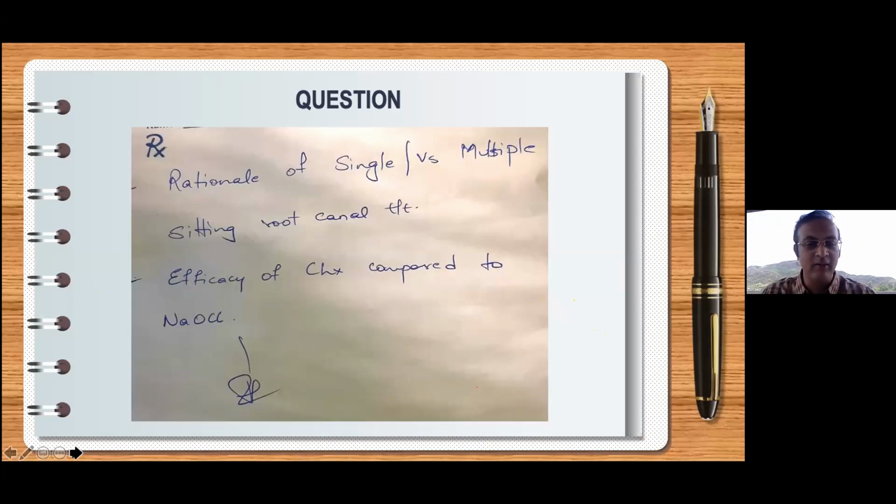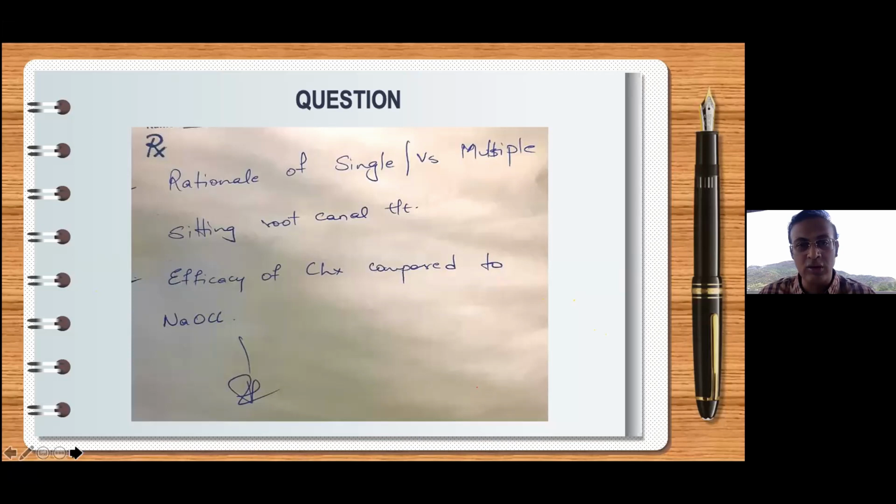In simple words, sodium hypochlorite has an ability to dissolve the pulpal tissue. Okay, and that's how, with activation of sodium hypochlorite, we actually empty all the crevices and areas.